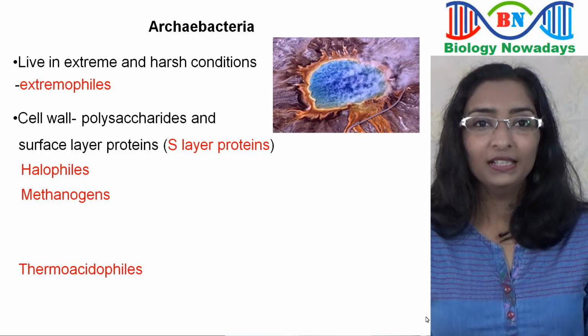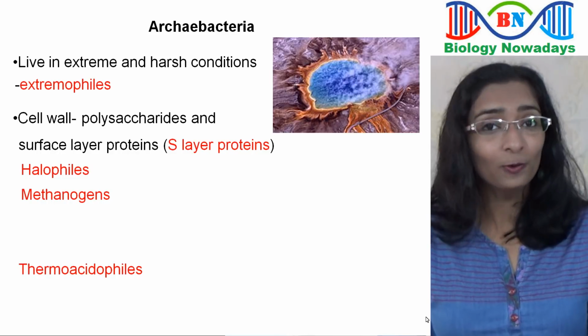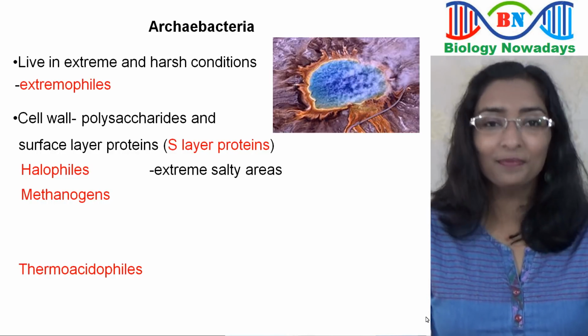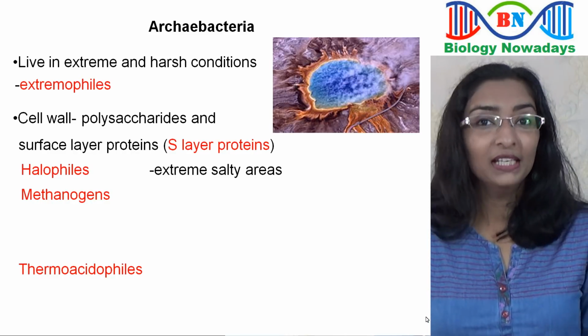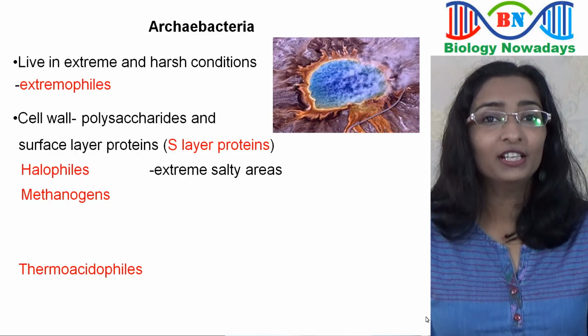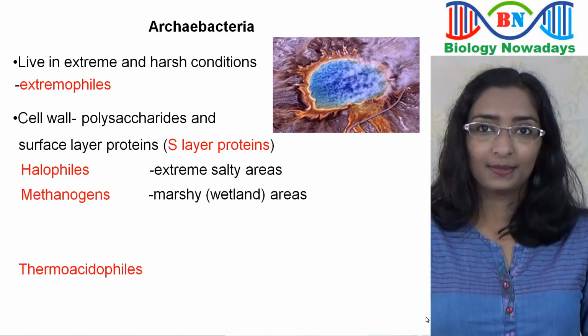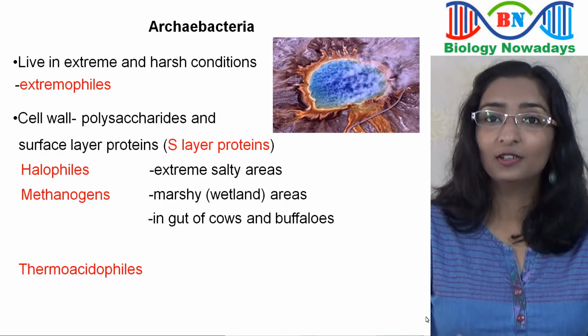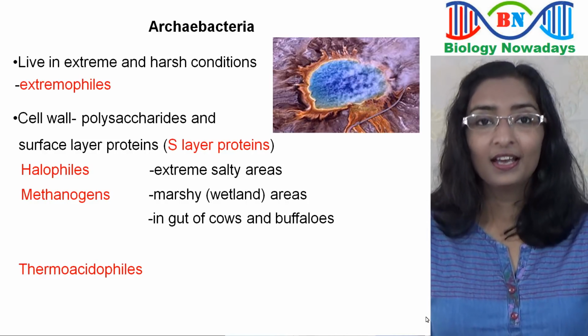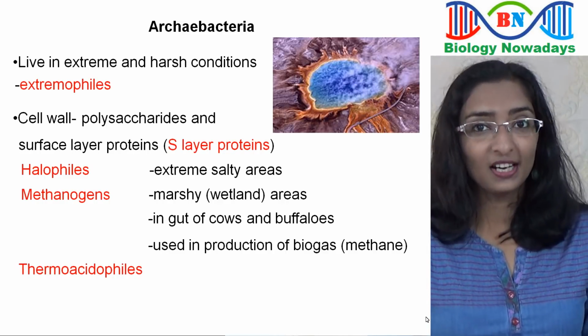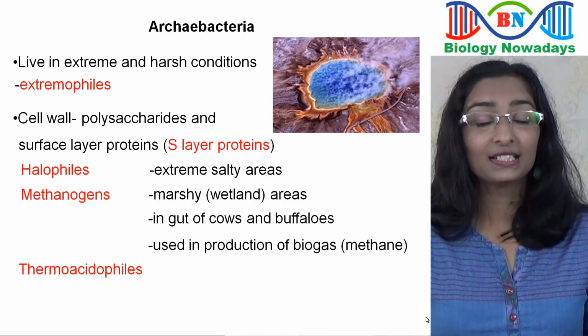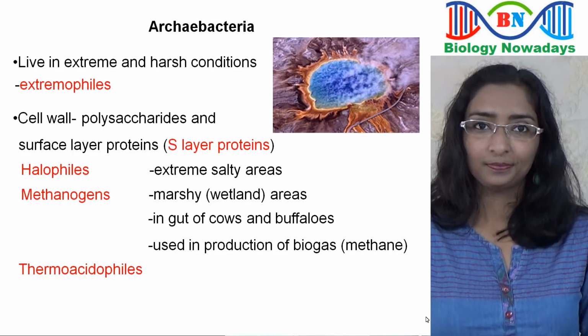Halophiles, the word means salt loving, and so they are found in extreme salty areas. Methanogens means methane producers, and they are found in marshy or wetland areas. They can be found in the gut of cows and buffaloes. Methanogens are responsible for the production of biogas from the dung of these animals. They are extremely sensitive to oxygen.